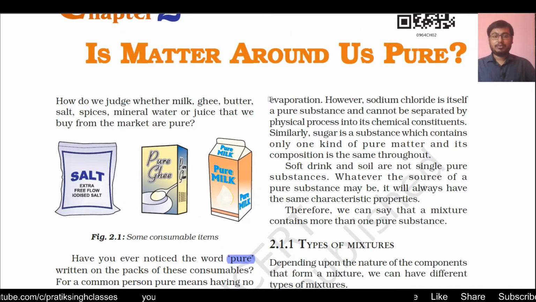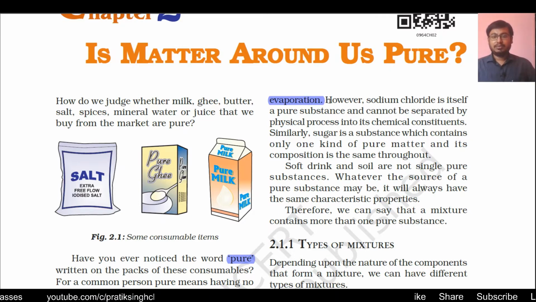Suppose in a beaker there is water and you dissolve salt in it. If you want to separate the salt from that combination of water and salt, the only thing you have to do is evaporate the water. Just heat the solution, the water will evaporate and in the beaker you will get only salt.